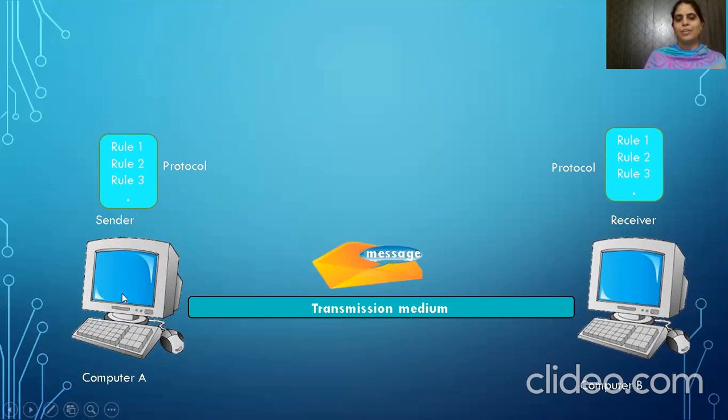Here we have computer A. Here we have computer B. Computer A is treated as the sender, who creates the message and sends it on the transmission medium to the receiver, that is computer B. This whole is a data communication system.